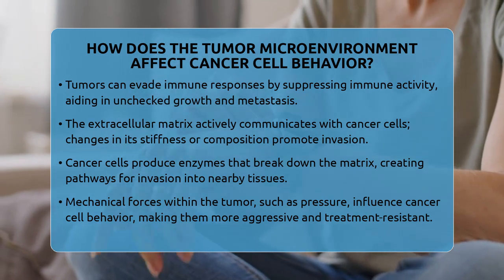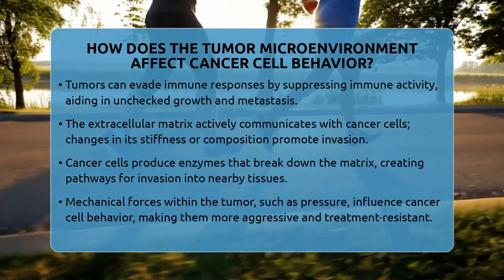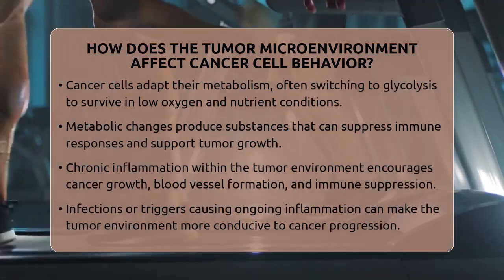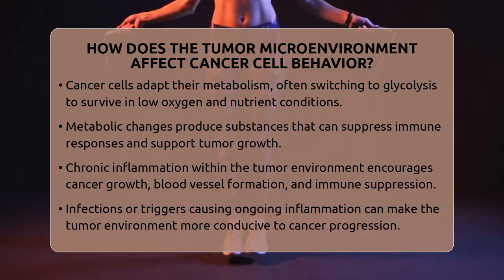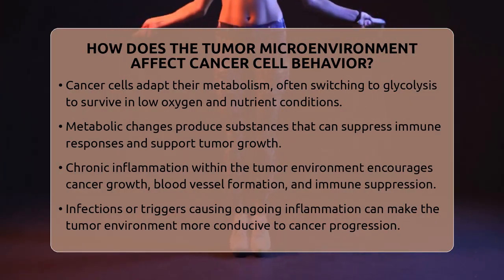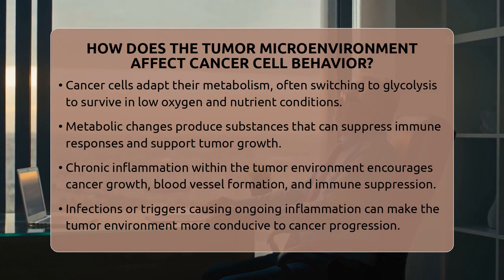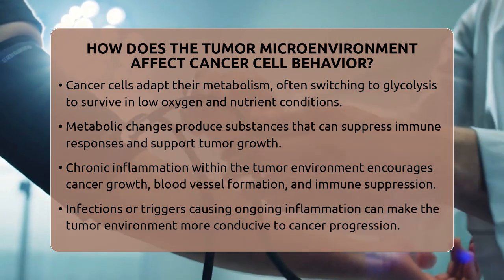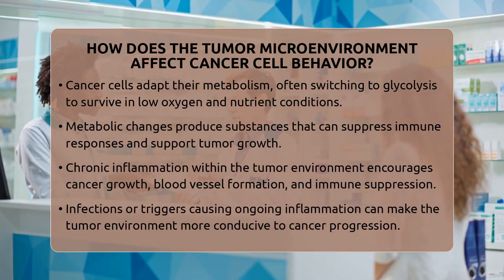Cancer cells are very adaptable and can reprogram their metabolism to survive in tough conditions. Tumors often grow in low oxygen and nutrient-poor environments. To cope, cancer cells switch to glycolysis, a process that breaks down glucose quickly to produce energy, even when oxygen is scarce. This metabolic flexibility not only helps cancer cells survive but also creates byproducts that can suppress immune responses and promote further tumor growth.